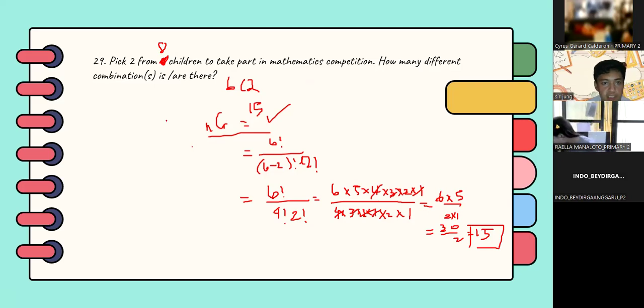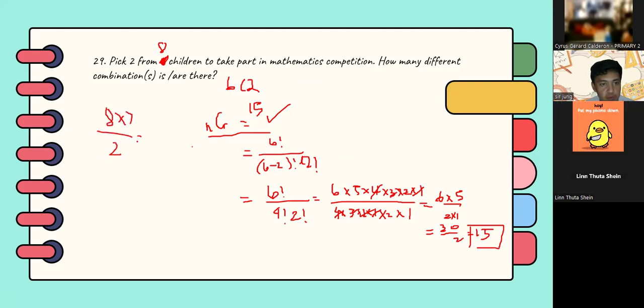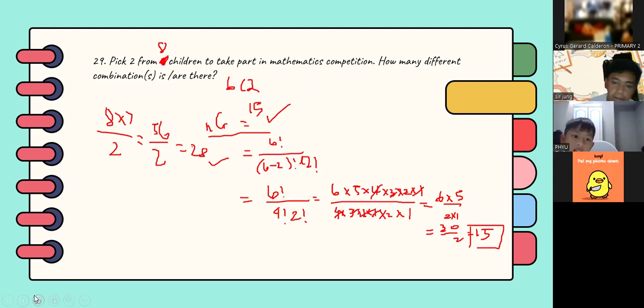Not 20. It should be 8 times 7 divided by 2. 28. Yes, that's correct. 8 times 7 divided by 2 is 56 divided by 2, so 28. Any questions again?